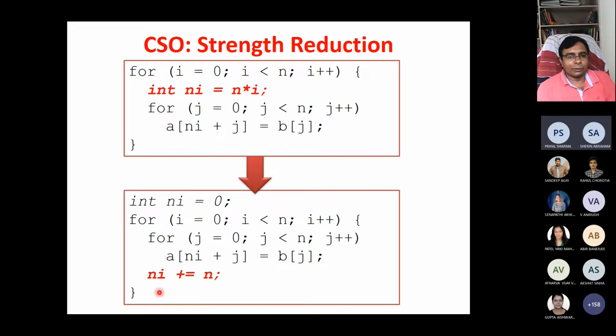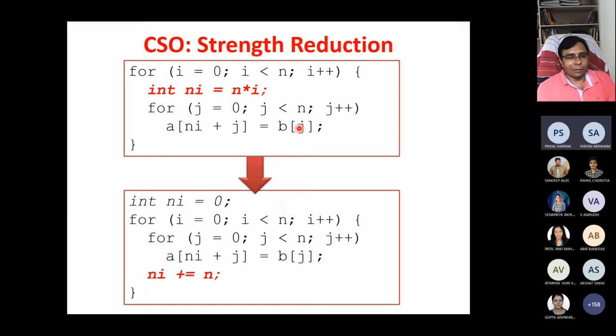But what you can do is Ni plus equal to N. For every inner loop we were doing Ni equal to N into i, but this can be done as Ni plus equal to N. So it can be managed with one addition. We don't require multiplication.